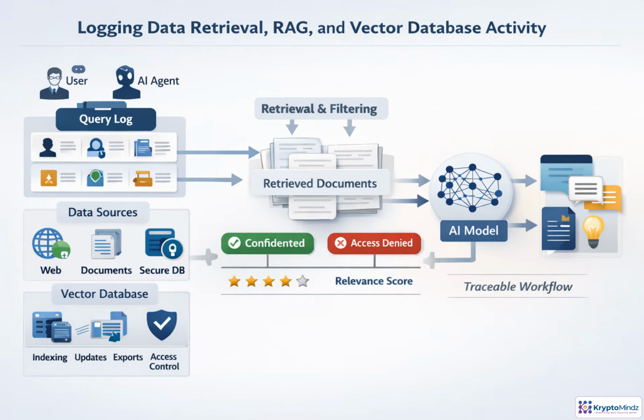In a RAG system, the audit trail starts before retrieval. Log who asked, the query or embedding reference, the tenant, source, index, and filters applied. Then capture what came back: document IDs, labels, relevance scores, and the access decision from the policy engine. Also, monitor vector database changes, including indexing, embedding updates, exports, deletes, and permission edits. The goal is traceability from prompt to retrieved context to response, without copying sensitive content into logs.